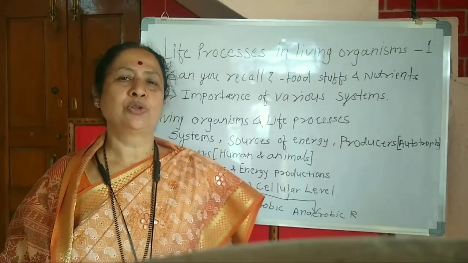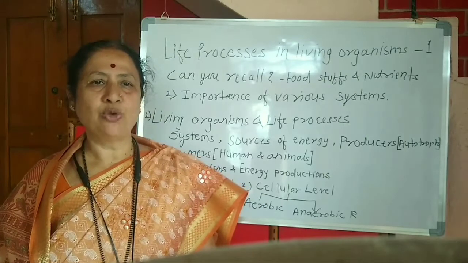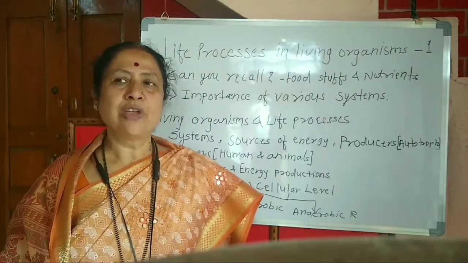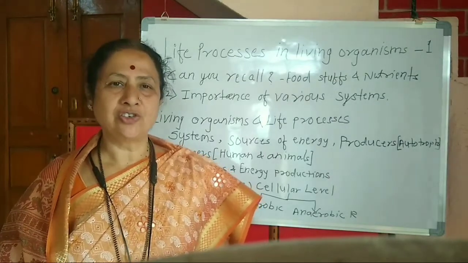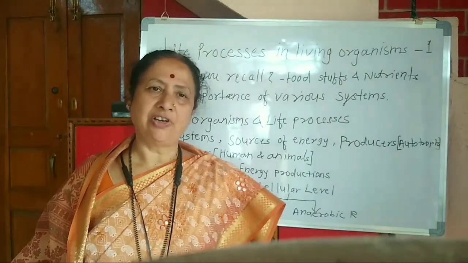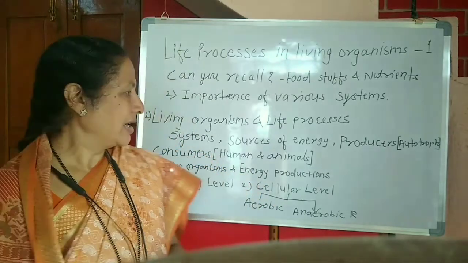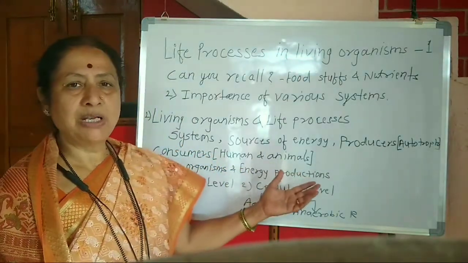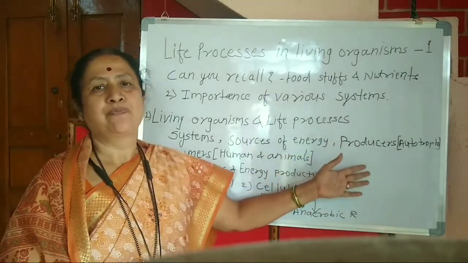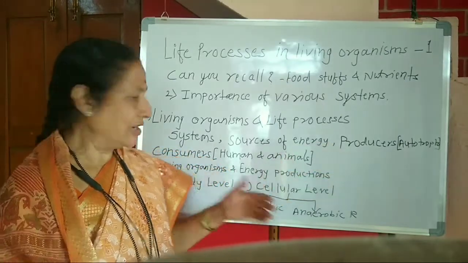So plants produce all these food materials for us, and we are consumers. Humans as well as animals are consumers. We consume food to get the energy, and this energy is utilized for all the activities happening in our body. So understand that humans and animals are consumers, and plants are the producers from which we get the energy.